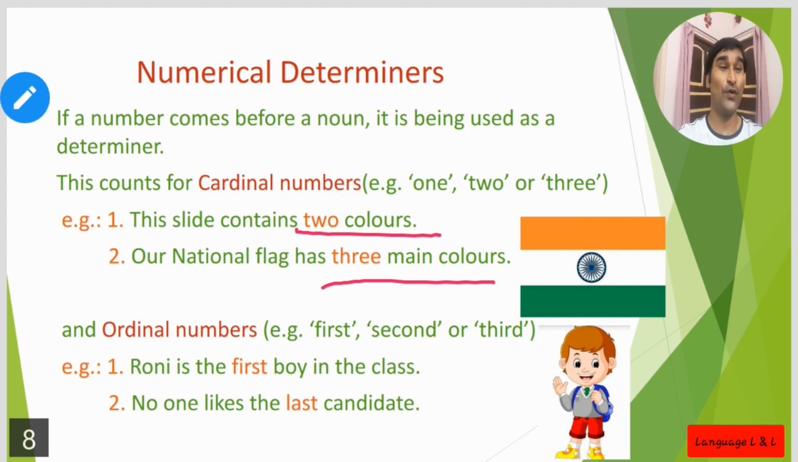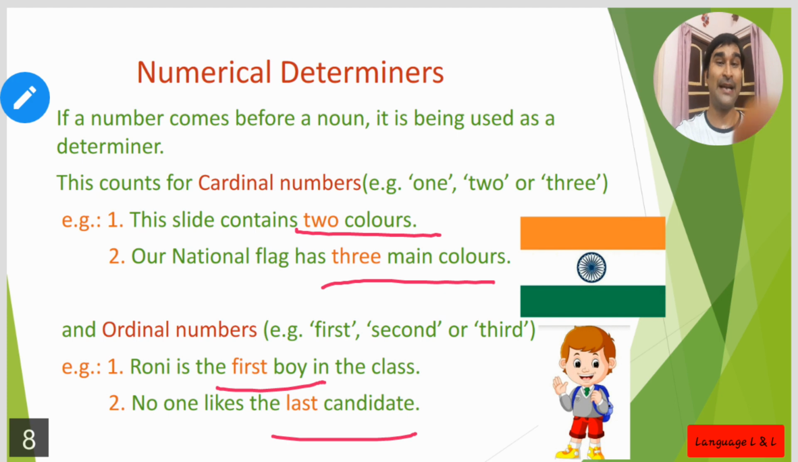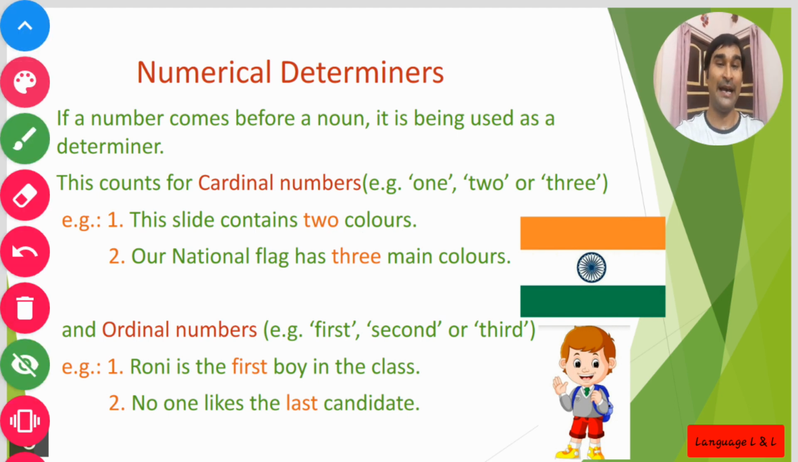Next, ordinal numbers: first, second, third, fourth, fifth, and so on in that way. These will be ordinal numbers. Now, Ronnie is the first boy in the class. Boy is the noun, but before it, first, the determiner has come, and it is an ordinal number. Next one, no one likes the last candidate. Here candidate is the noun, before it, last. So all of them are showing a number, and the number is placed before the noun. That's why we are saying that they are numerical determiners.